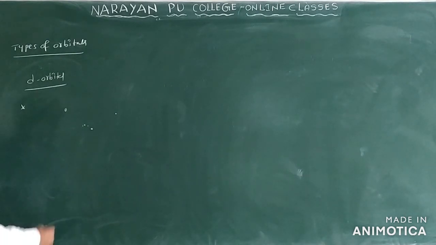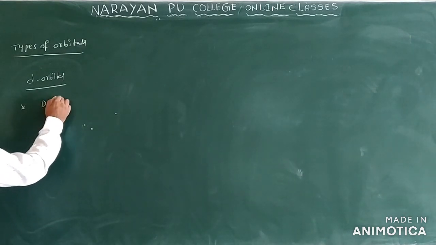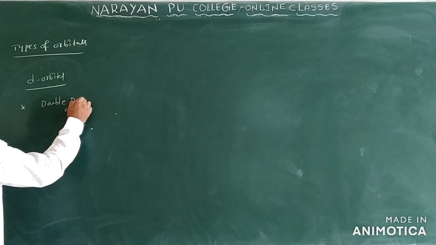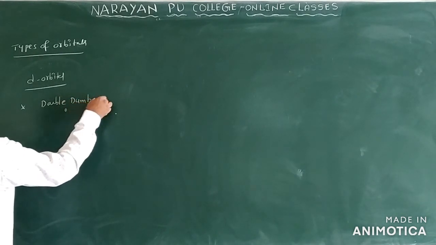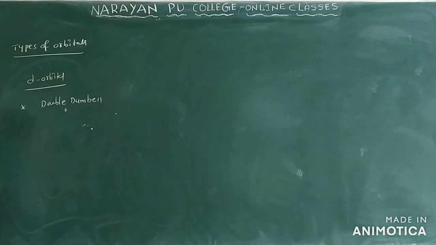See the next one here, d orbital only. What is the shape of the d orbital? The shape of the d orbital is double dumbbell only. So here we can see the nodal planes and all.